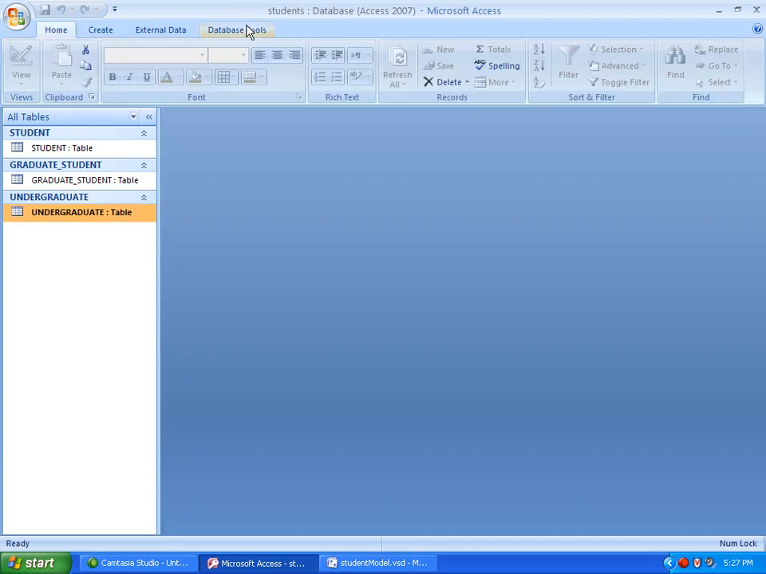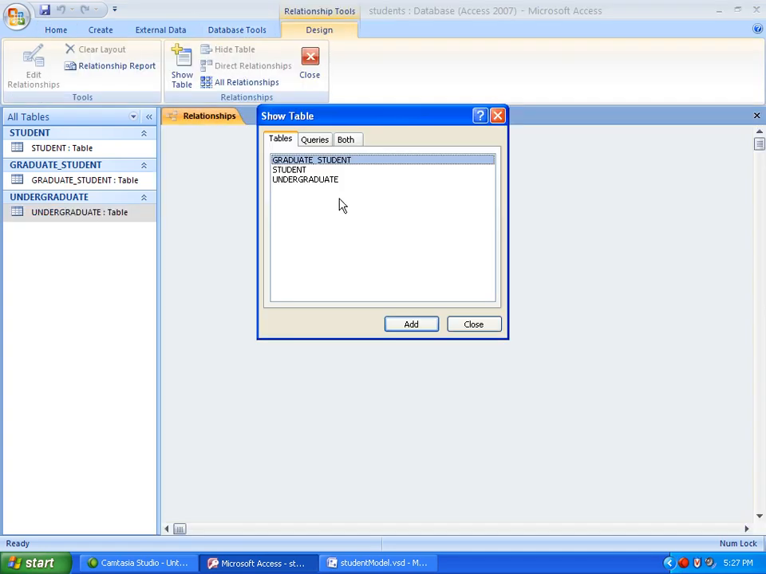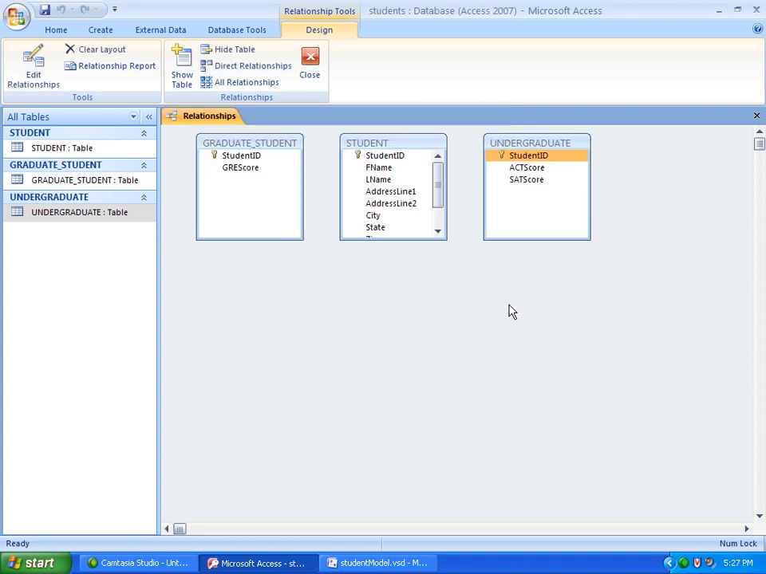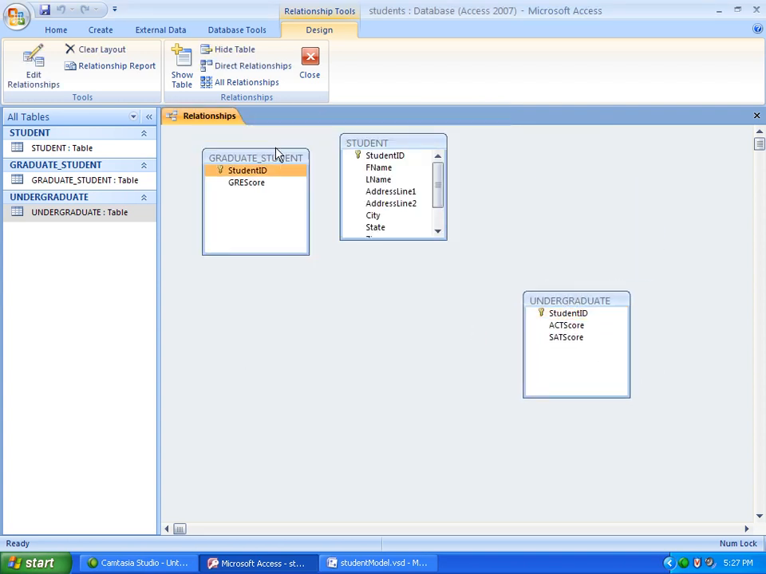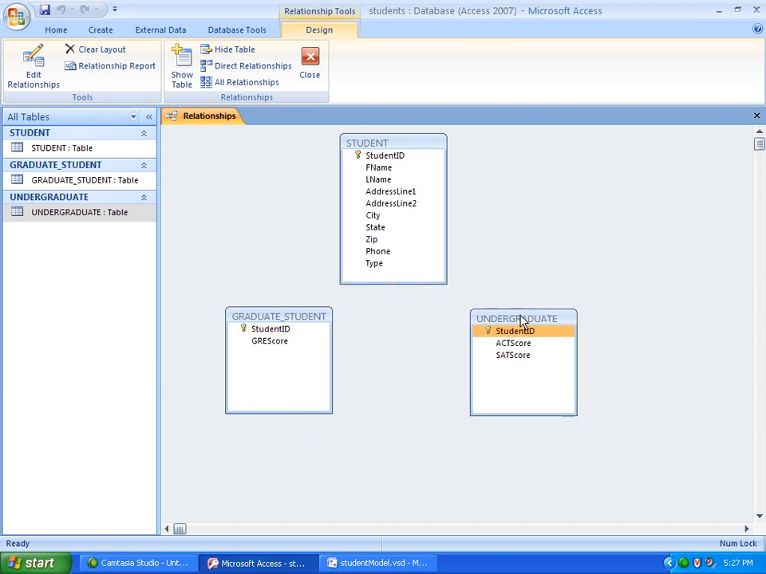We're going to close them up, go to the Database Tools tab, and then open the Relationships window. I'm going to add all 3 tables. I just hold down the Control key on the keyboard, select all 3 tables, and add them. If you want, you can arrange it like your data model. That's not necessary, though. Basically, everything is set up. It's all in setting up the primary keys and the data types: the fact that this is an auto number in the student table, and these are plain numbers in the graduate student and undergraduate tables. So let's set up the relationship.